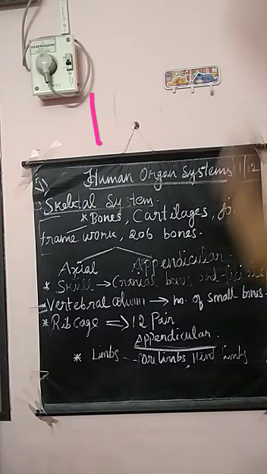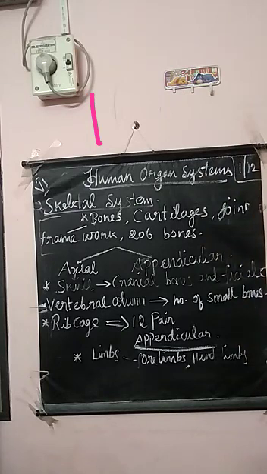So the skeletal system consists of bones, cartilages and joints. In an adult human being, there are 206 bones with cartilages and tendons. The skeletal system is divided into two: first axial, second appendicular. The skull, vertebral column, and rib cage come under the axial skeletal system. The forelimbs and hind limbs come under the appendicular skeletal system.